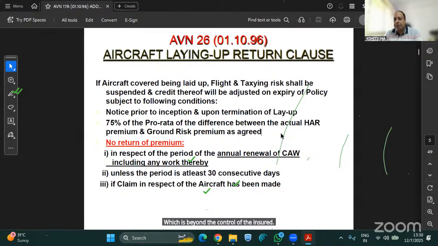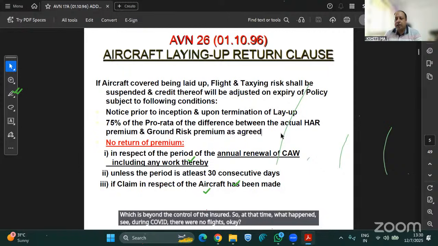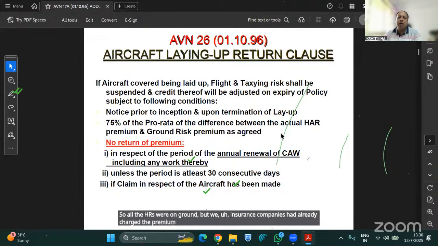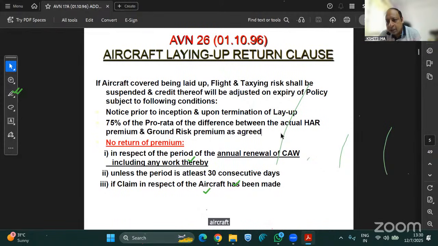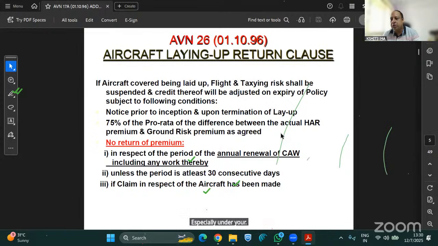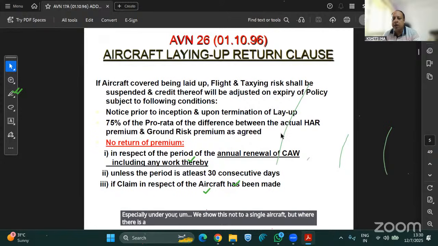So at that time, what happened? See, during COVID there were no flights. So all the aircraft were on the ground, but we insurance companies had already charged the premium on those aircraft. So the aircraft layup return clause came into the picture. We issue this not to a single aircraft, but where there is a fleet, normally to airlines only.